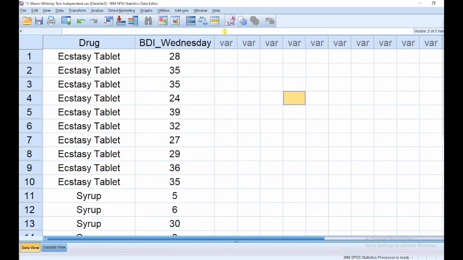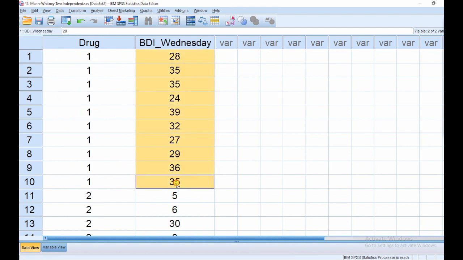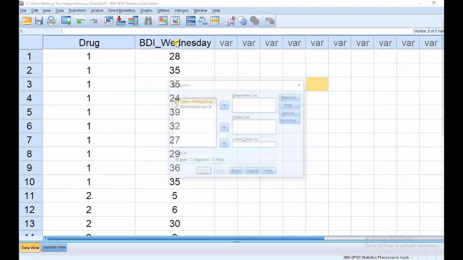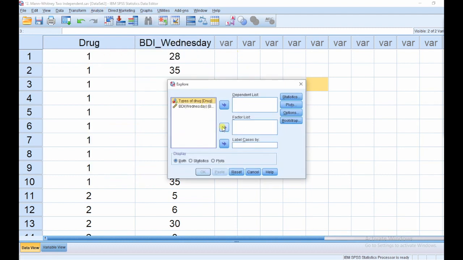Now the data is continuous, but is it normal? So we should check the data normality and homogeneity: analyze, then descriptive statistics, and then explore. The type of drug I am transferring here to the factor list, and Beck Depression Inventory, the continuous variable, to the dependent list.